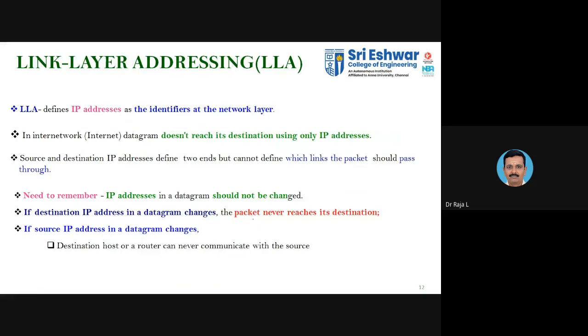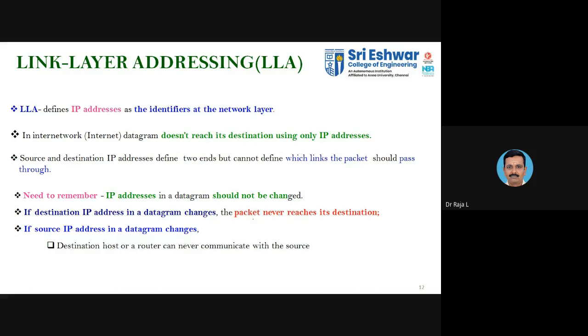We'll be discussing link layer addressing, that is the next topic. You just need to know the two sub-layers associated with the data link layer. One is the logic link control, the other one is the MAC, that is media access control. Logic link control and media access control, that is LLC and MAC.